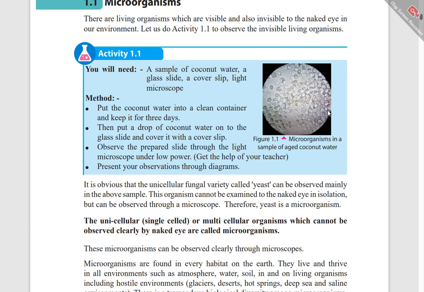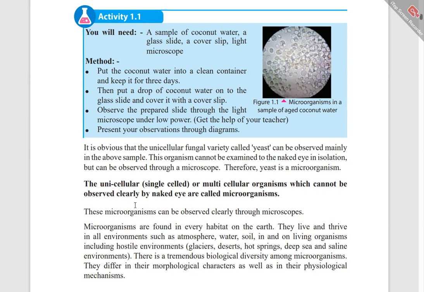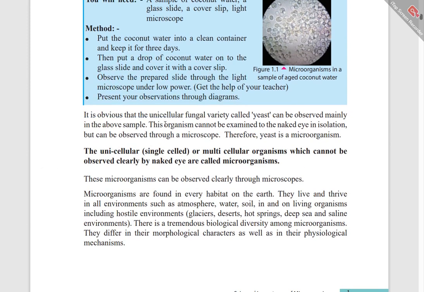This is an observation similar to what we get from microorganisms in a sample of aged coconut water. They are the microorganisms in the coconut water. Here you can see that the unicellular fungal variety called yeast can be observed mainly.